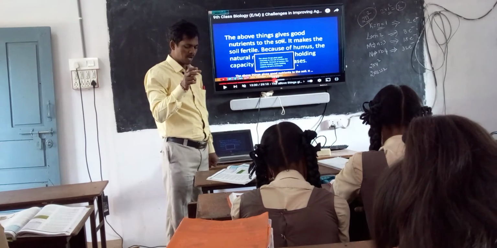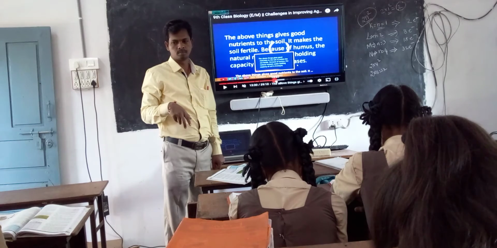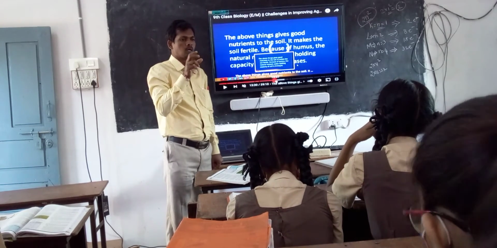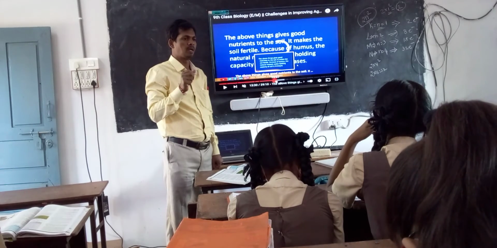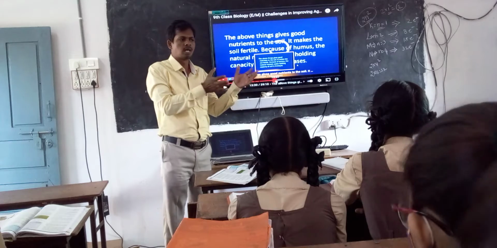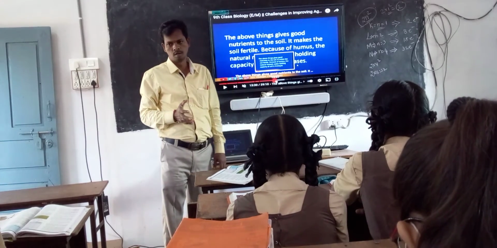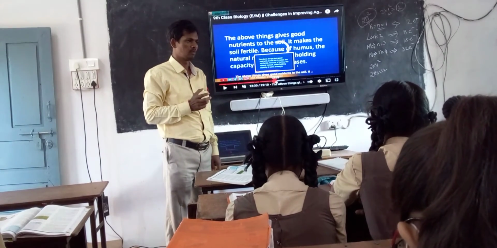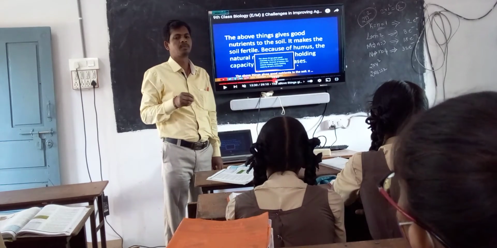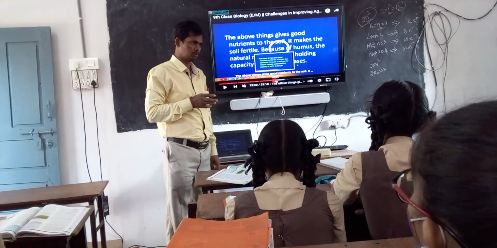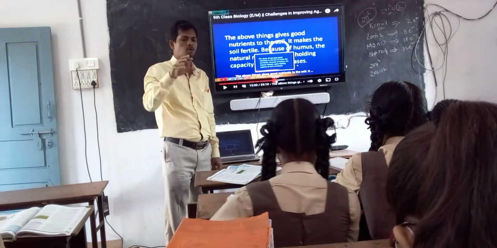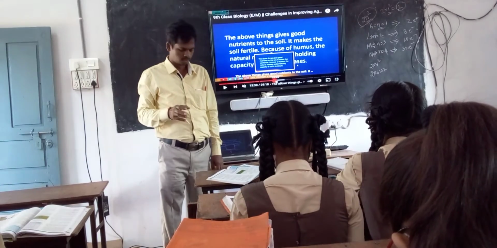Lobia and beans are mostly not grown in the field; we grow them as vegetable crops. But if you grow groundnut mostly and plough along with the plants, we can increase nitrogen.